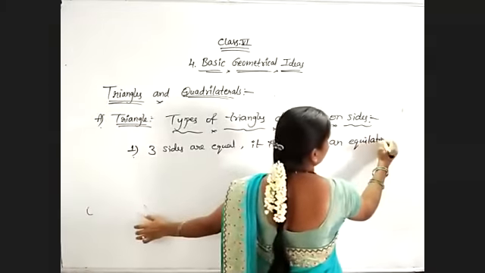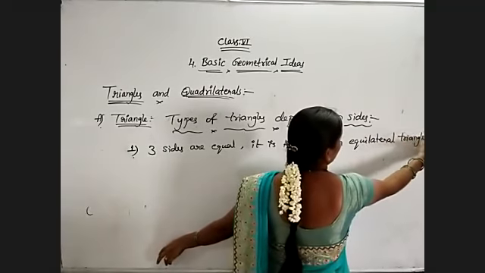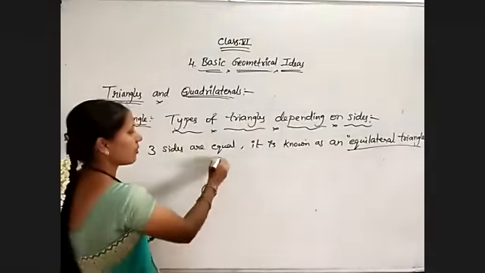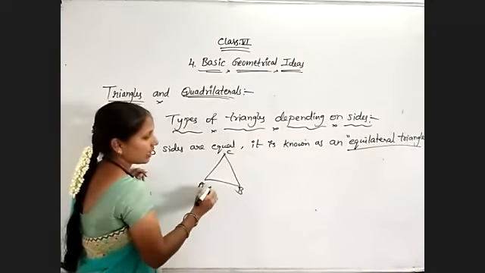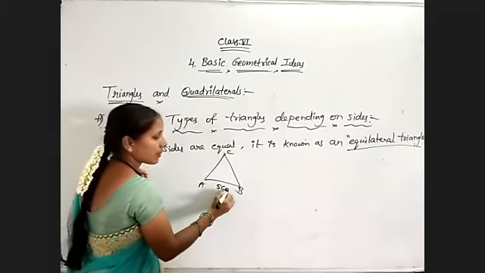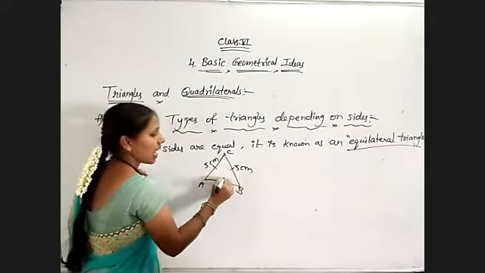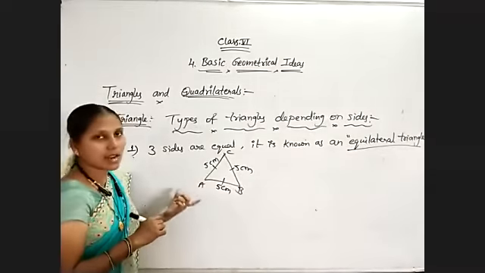Equilateral triangle. When three sides are equal, then it is known as an equilateral triangle. For example, ABC is my triangle. Length of AB equal to 5 centimeters, BC also 5 centimeters, CA also 5 centimeters. All sides are equal, so it is an equilateral triangle.